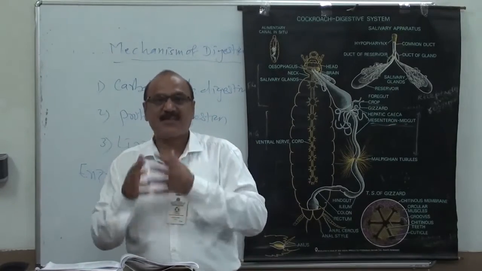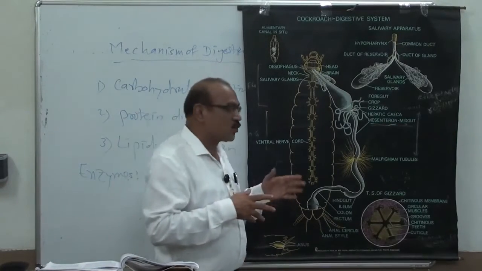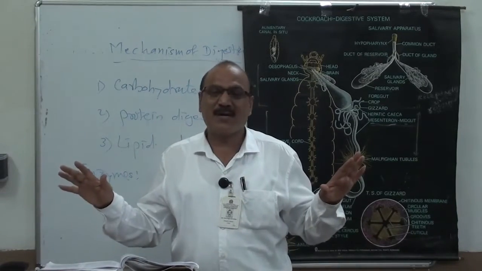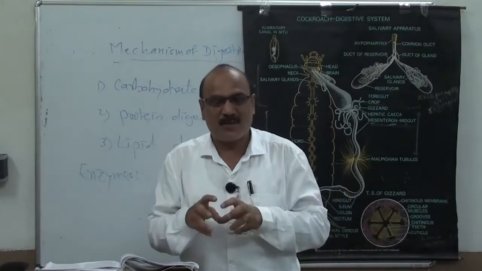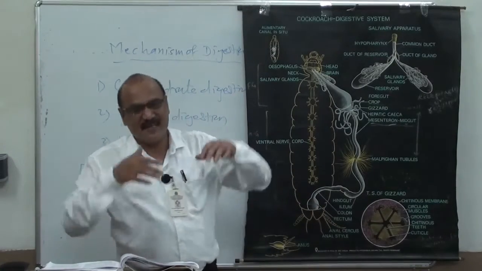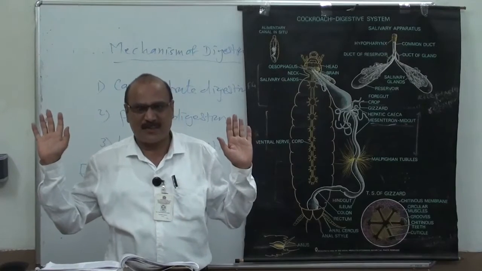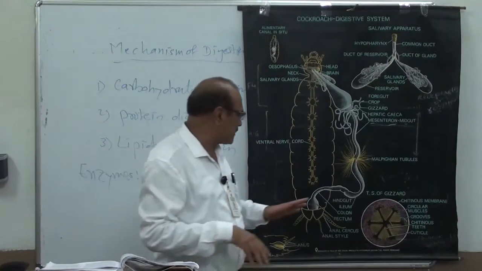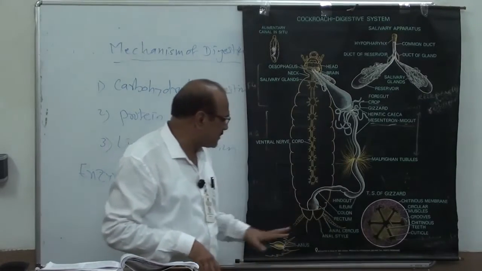And last, the fourth process, that is gluconeogenesis. Means in this food, glucose is not there. Then what happens? Glucose is formed from sources other than carbohydrates. That process is called gluconeogenesis. Means next, these are the metabolic processes that take place. Enzymes are also important for these processes. Now here these digestion processes get completed.